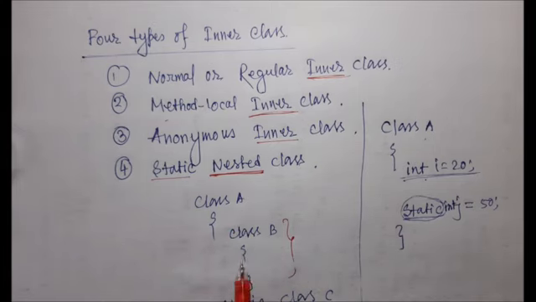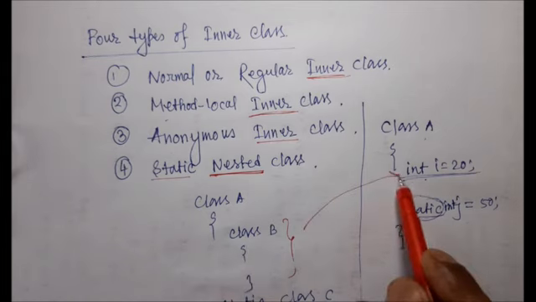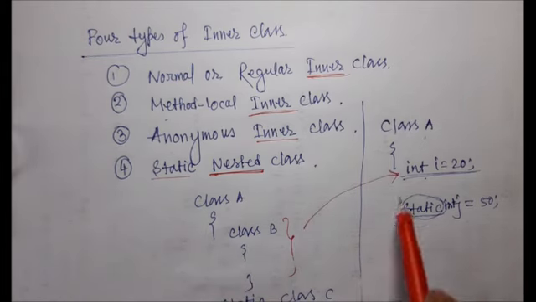If I compare it with this variable, that declaration is the same as my normal or regular inner class declaration. But in front of class C there is a modifier called static. Since static is used in front of class C, without creating an object we can directly use or access this class.